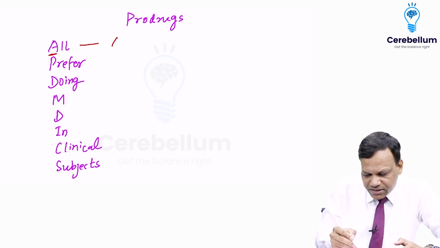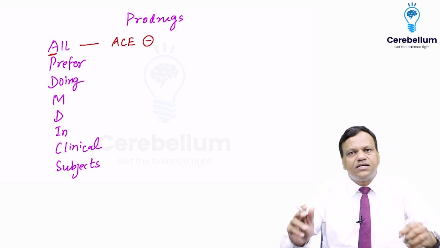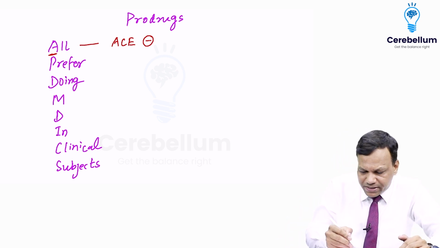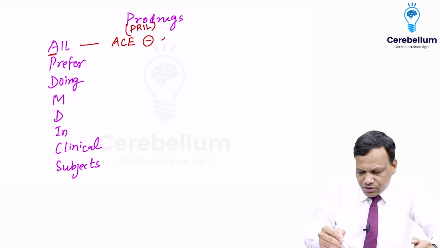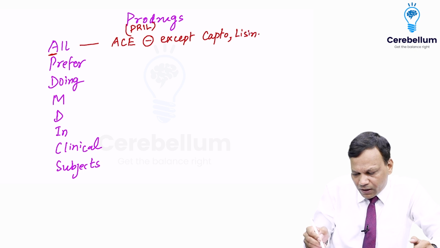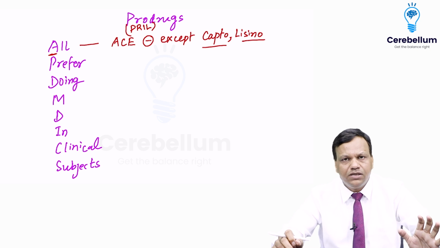A for ACE inhibitors. ACE inhibitors are the drugs whose name ends with pril. So all the prils, any drug whose name ends with pril, but you need to remember the exceptions: except captopril and lisinopril, any other drug whose name ends with pril is a prodrug.